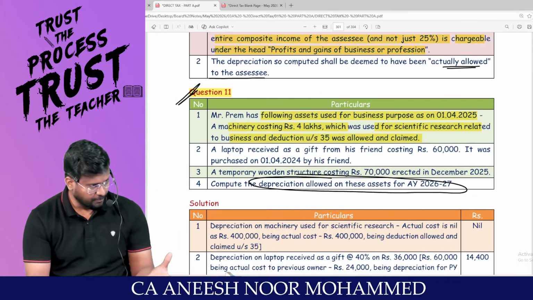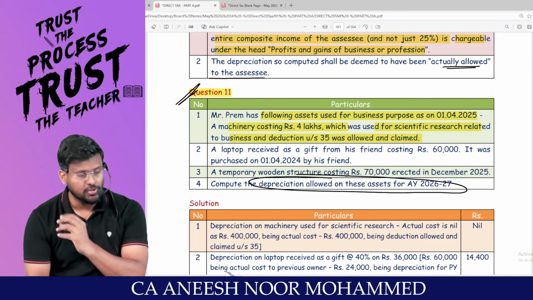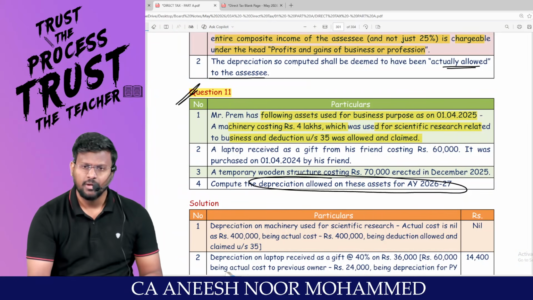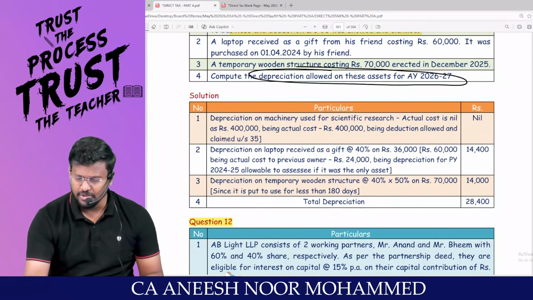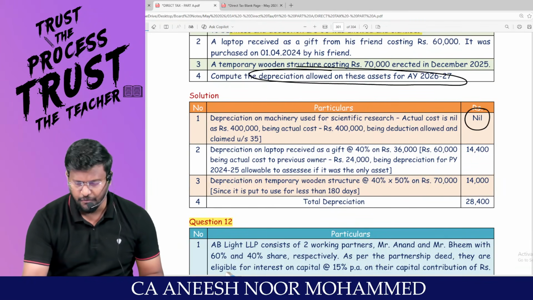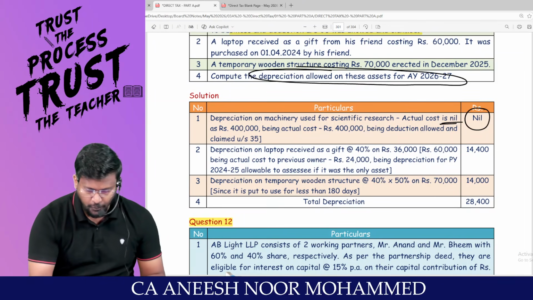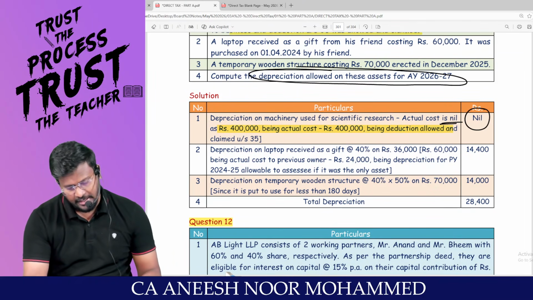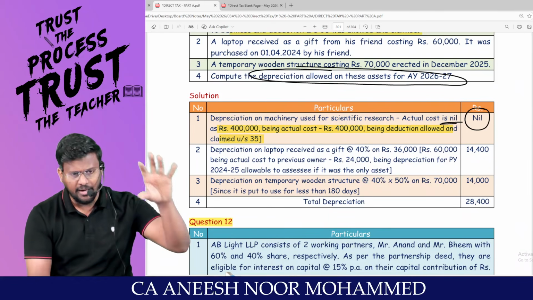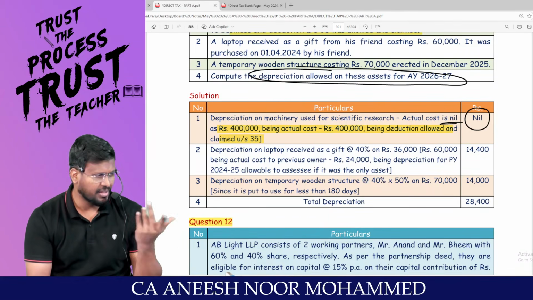Sir, if you claim deduction under section 35, then my dear lovable students, depreciation under section 32 will be 0. No depreciation at all, because 100% of the cost you would have claimed as a deduction. So depreciation on machinery used for scientific research is nil, as rupees 4 lakh being the actual cost is a deduction allowed and claimed under section 35. Since already 100% of the cost you have claimed as a deduction, there is no amount left to claim.